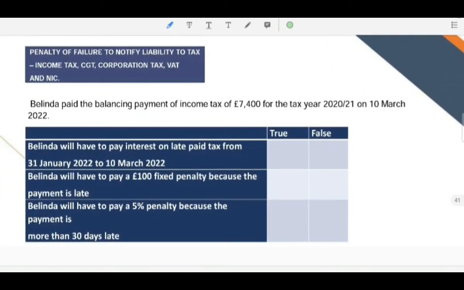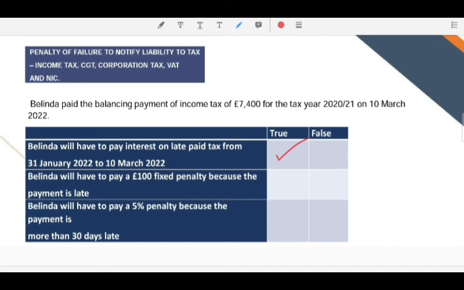Now it is a penalty of failure to notify liability to tax. Belinda paid the balancing amount of income tax of 7,400 for the tax year 2021 on 10th March 22. So Belinda will have to pay interest on late paid tax from 31st January to 10th March 22. This is right because she had to pay tax on 31st January and she paid tax on 10th March. The difference of this period attracts interest, and this statement is true.